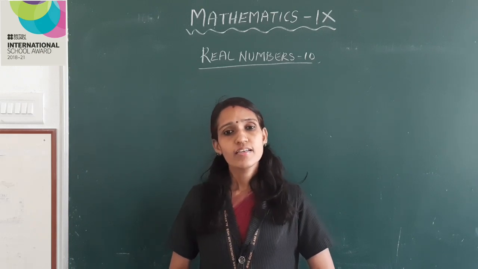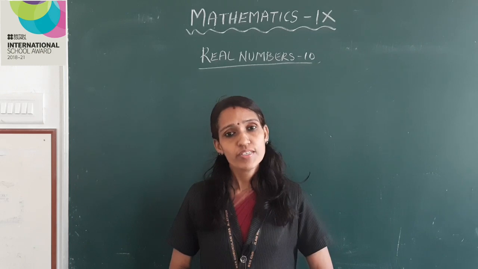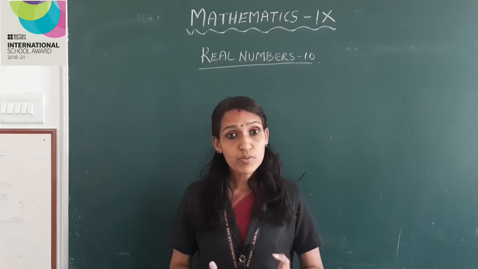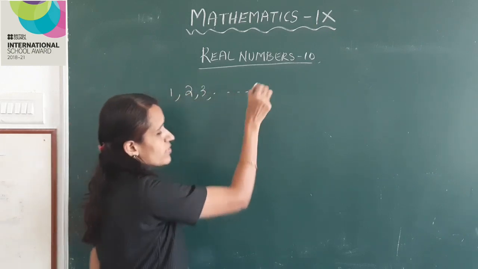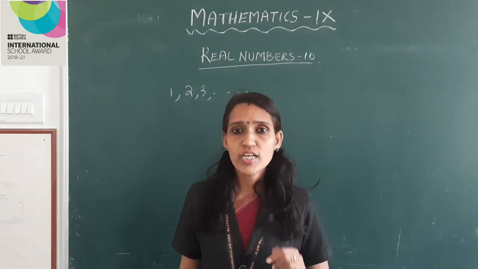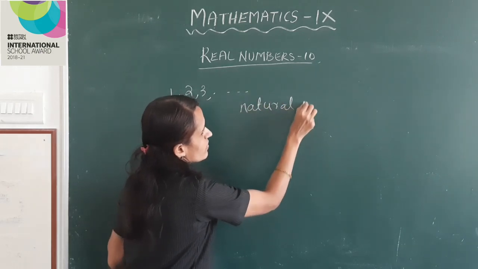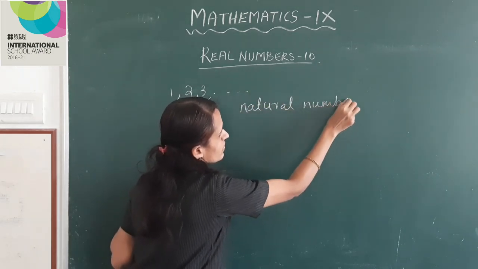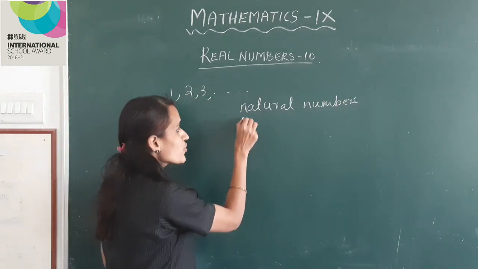Okay. You have learned different types of numbers. The numbers 1, 2, 3, etc. are called natural numbers. They are also called positive numbers.